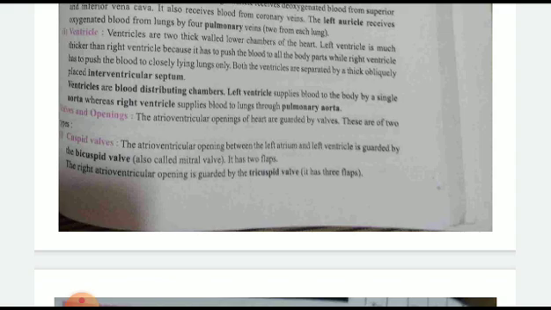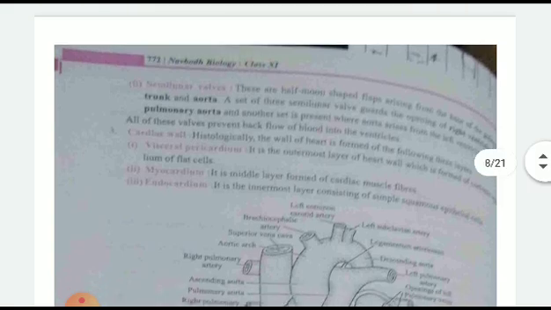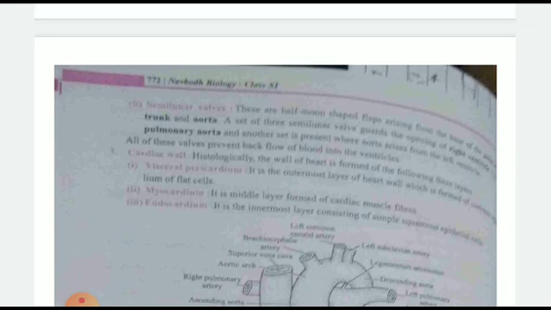There are two types of valves: the tricuspid valve and the bicuspid valve. The bicuspid valve is present between the left ventricle and left atrium. The right atrioventricular opening is guarded by the tricuspid valve. It has three flaps, and the other has two flaps. Then semilunar valves will be there. It is a half-moon shaped valve. It acts as a separator between the trunk and the aorta.